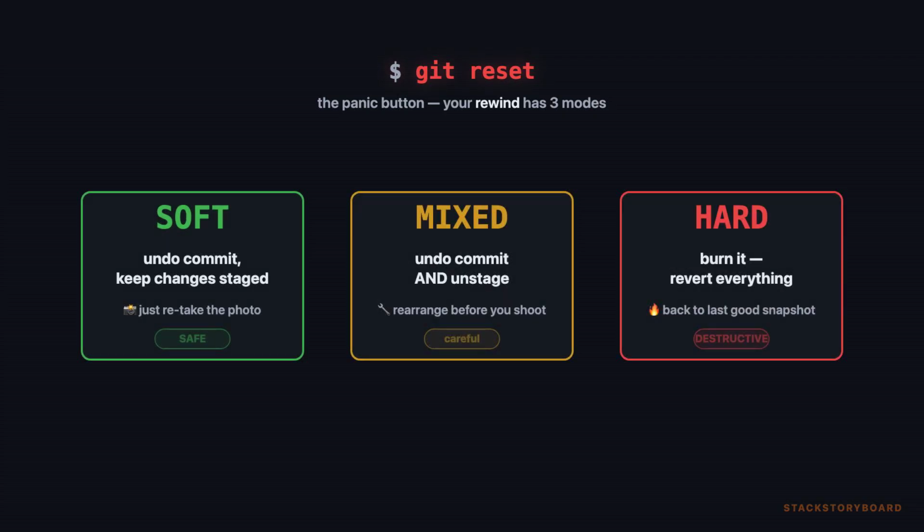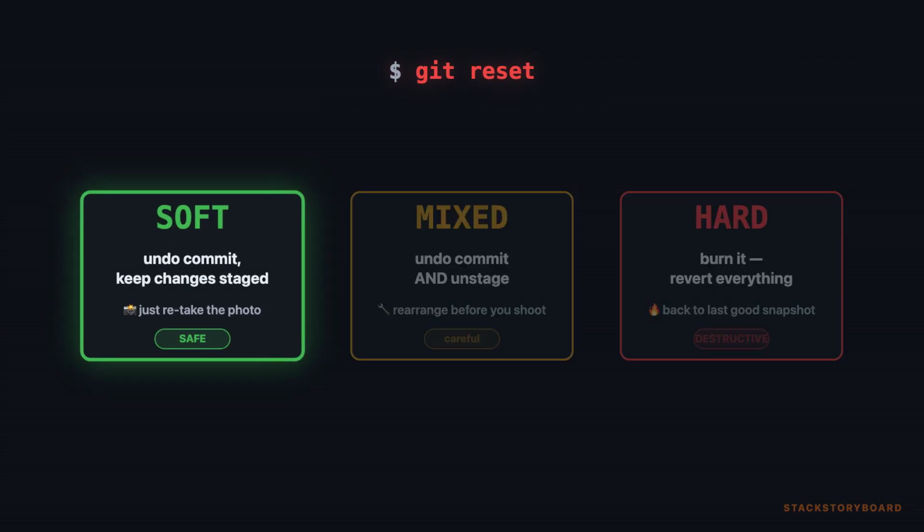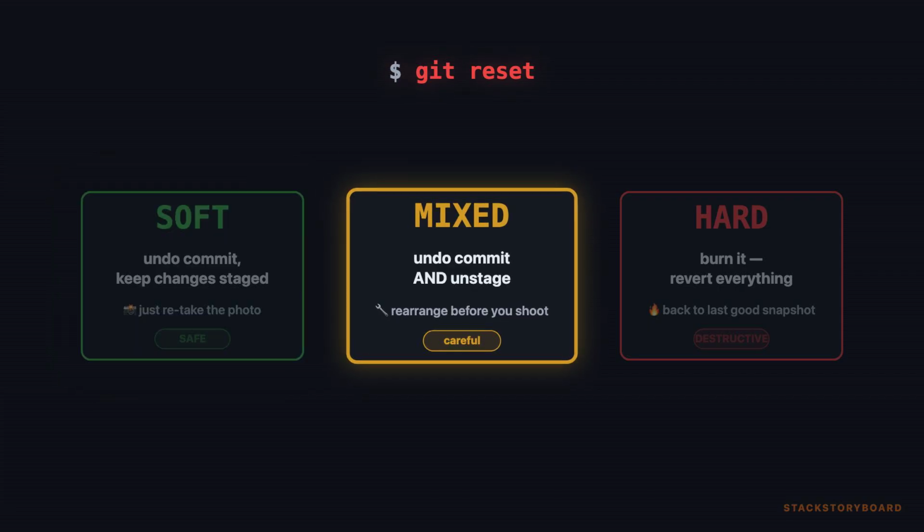Now the panic button. Git reset. You committed a snapshot, looked at it, and thought, that's garbage. Reset is your rewind, and it has 3 modes. Soft. Undo the commit, but keep your changes staged. Just retake the photo. Mixed.